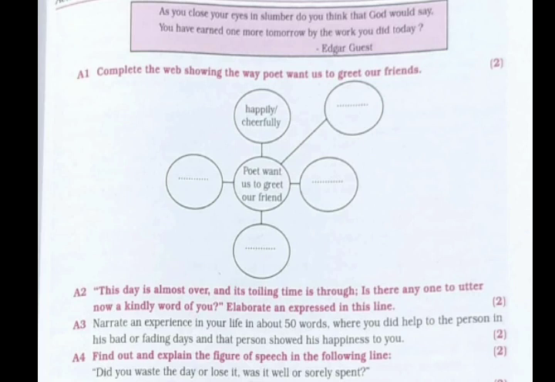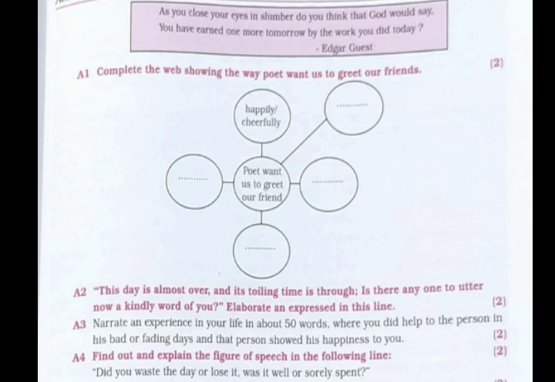And let's see question number A1, which is a web given, that is, complete the web, which is actually a global understanding type of question. You will directly get the answer from the passage. And again A2 is an inference, interpretative or analysis type of question. As you can see in this question, an expression from the poem is given and you have to elaborate it in your own words, and of course, according to the poem.